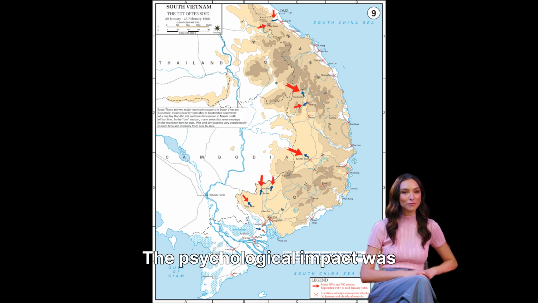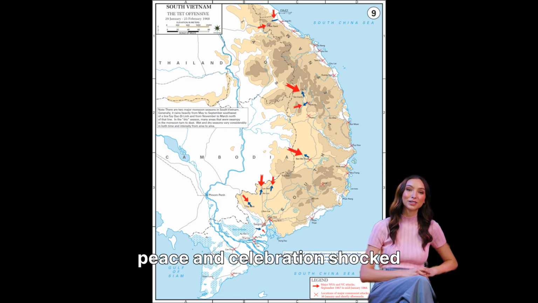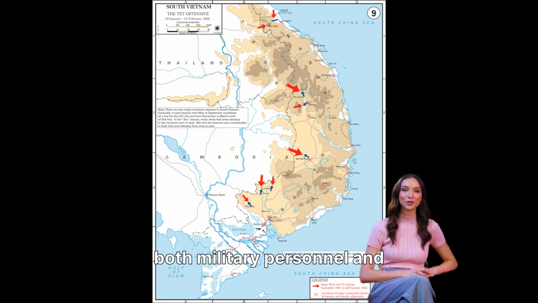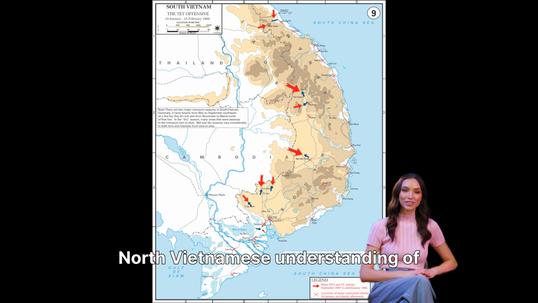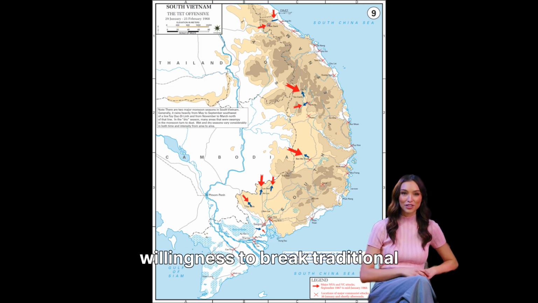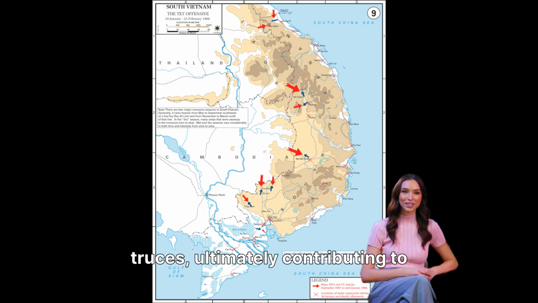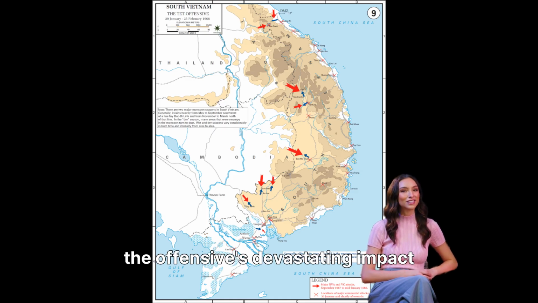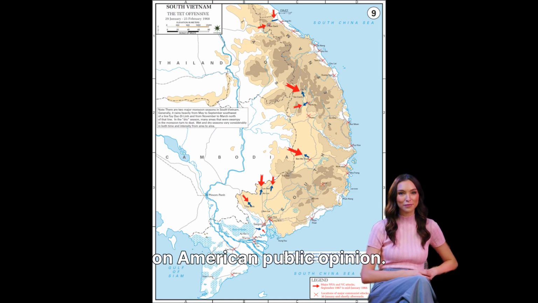The psychological impact was enormous. Attacking during a sacred time of peace and celebration shocked both military personnel and civilians. This timing demonstrated the North Vietnamese understanding of cultural warfare and their willingness to break traditional truces, ultimately contributing to the offensive's devastating impact on American public opinion.